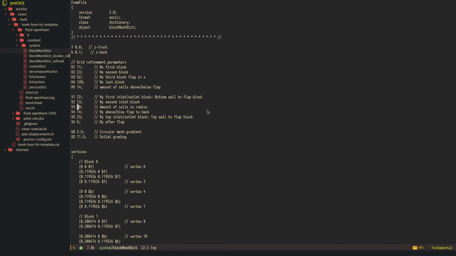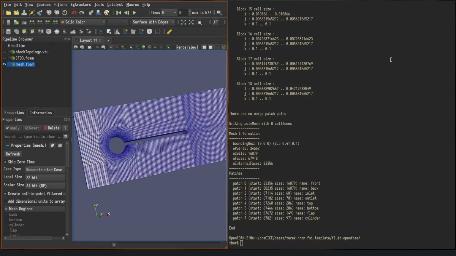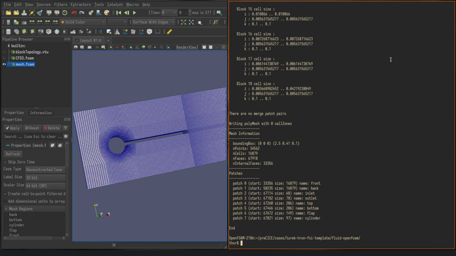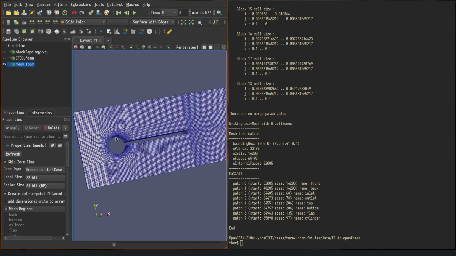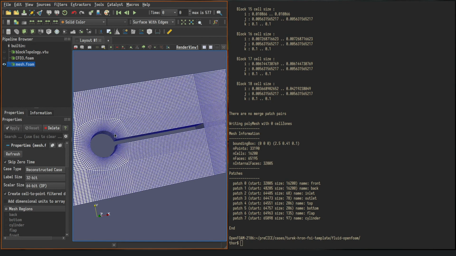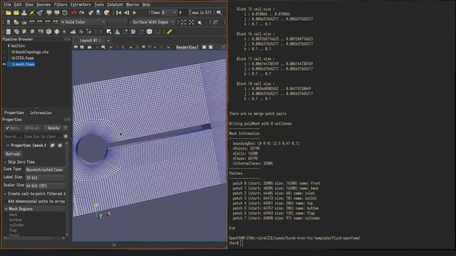Amount of cells in radius, let's change that. So 20 over 1.5 is 13. So let's have a look how that looks. Yeah, that's the radial direction here. And yeah, that works out quite nicely.